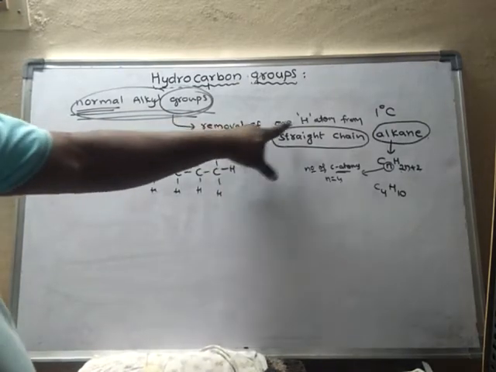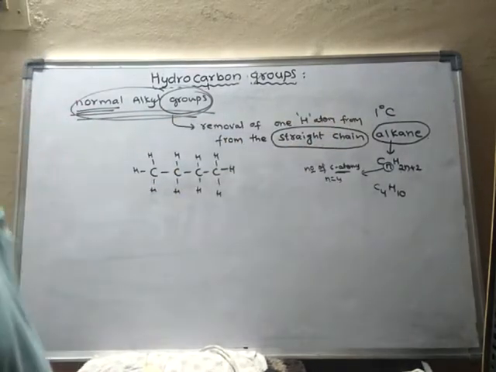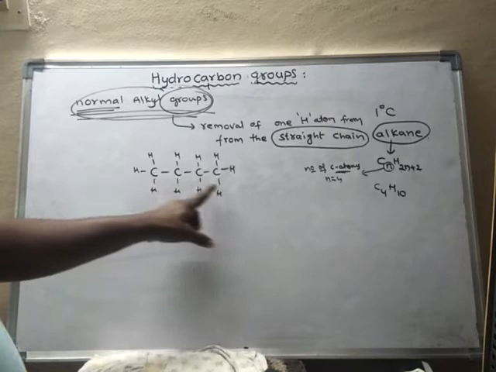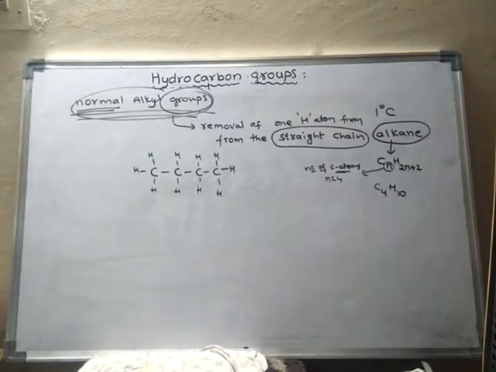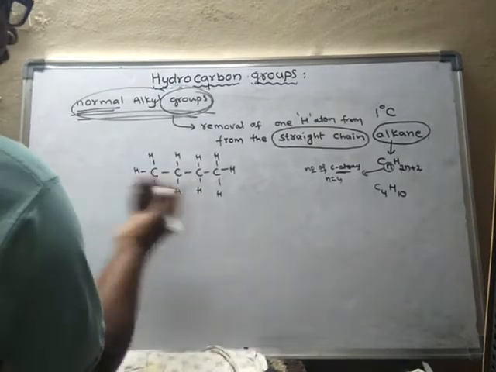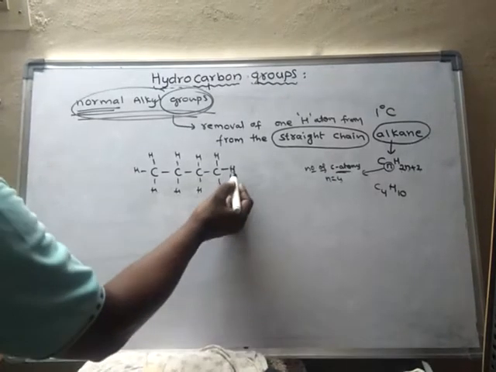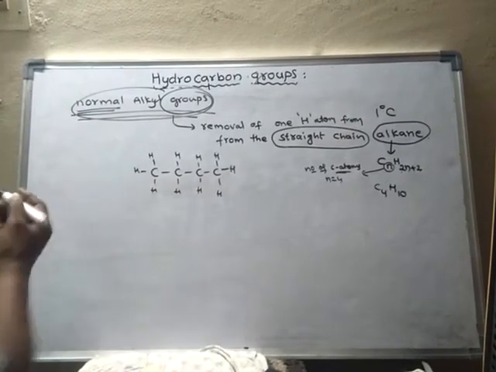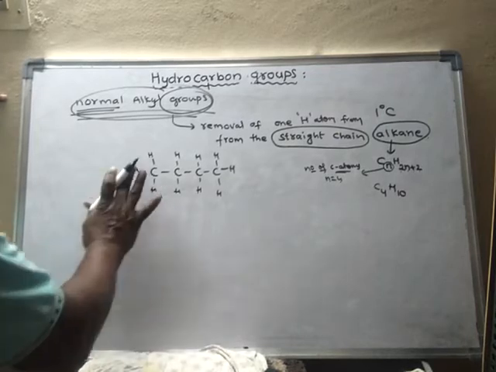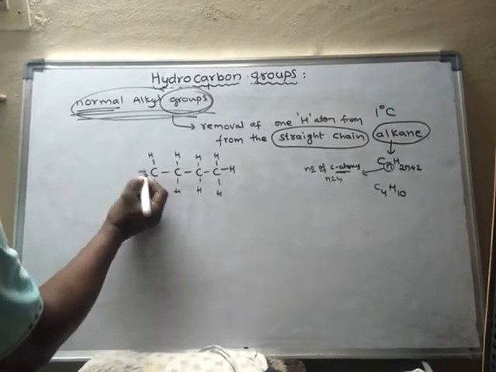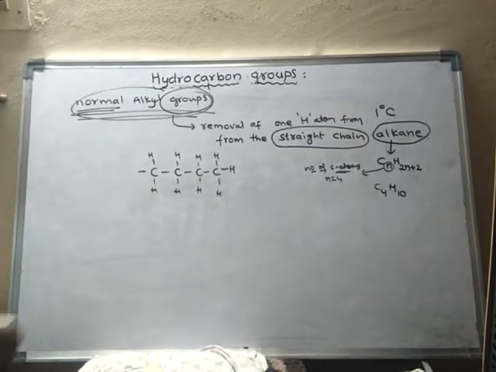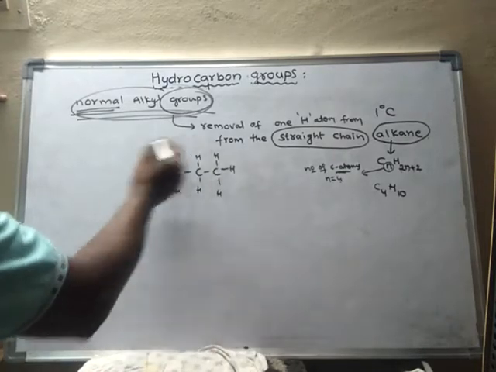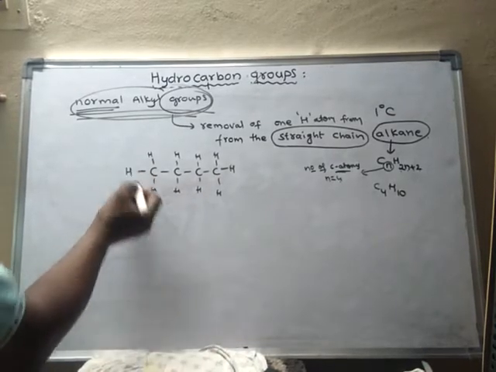So remove 1 hydrogen atom from primary carbon of the straight chain alkane. We may remove this one, or this one, or this one, any one. Suppose if I remove this one, then it is said to be normal alkyl group.